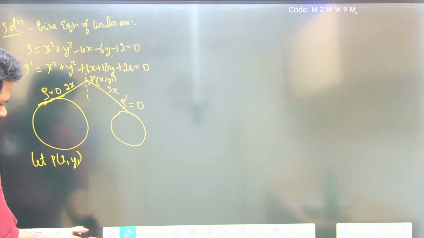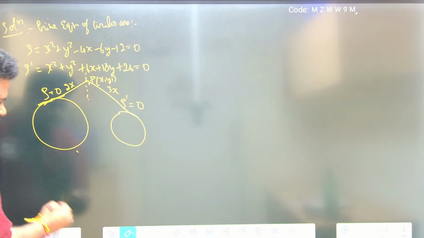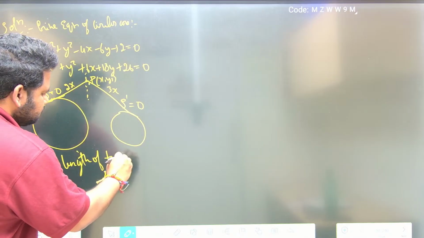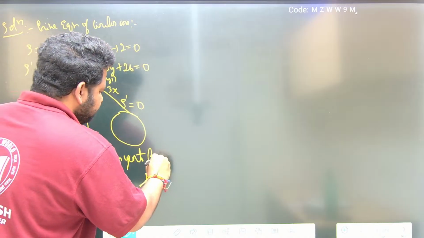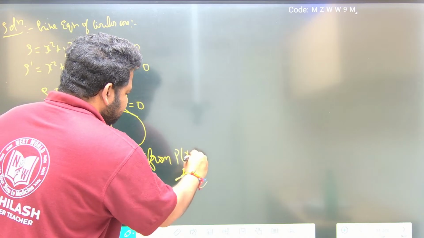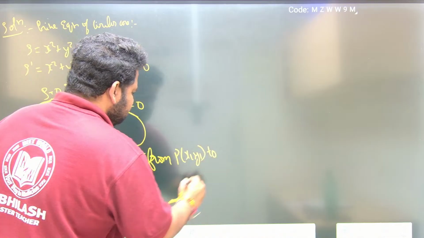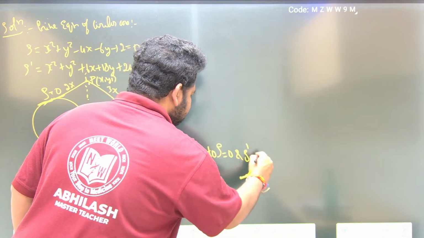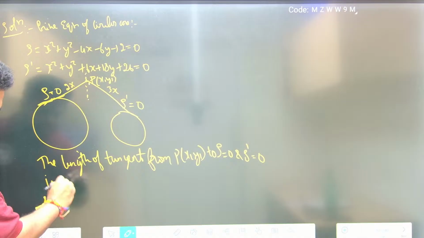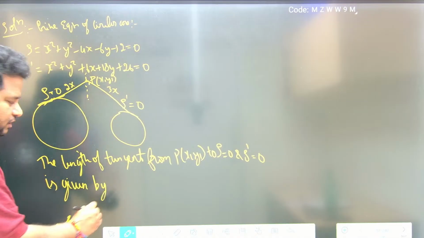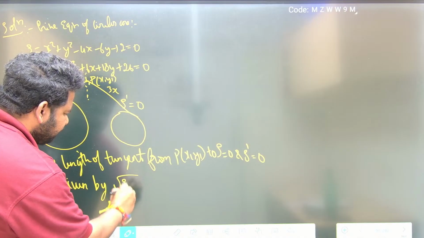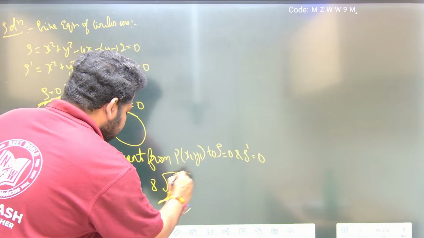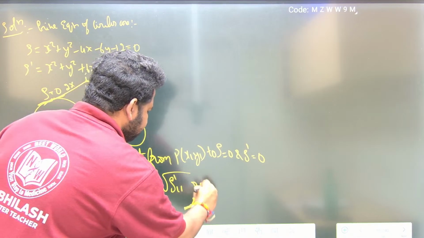Or let us take it directly. The length of tangent from P x1 comma y1 to S is equal to 0 and S dash is equal to 0 is given by square root of S11 and square root of S dash 11 respectively.